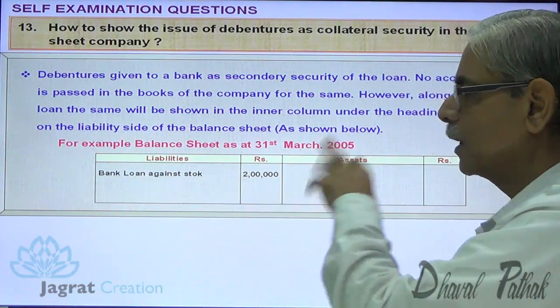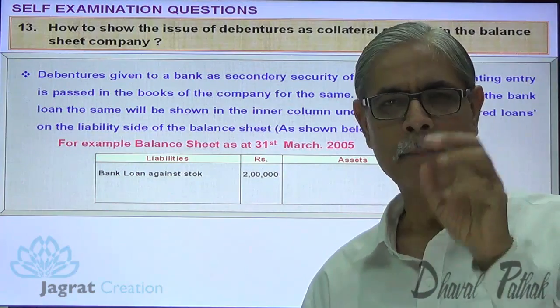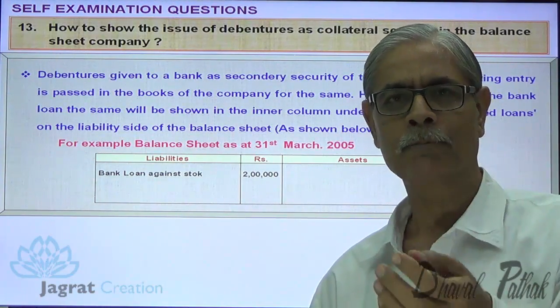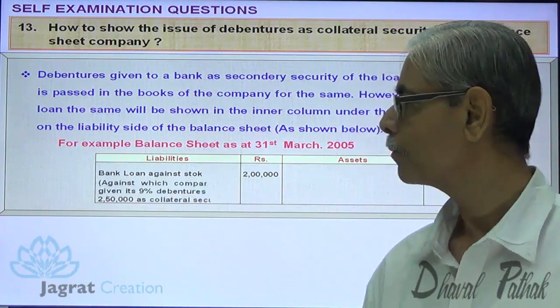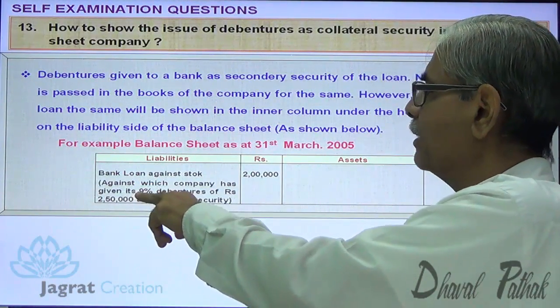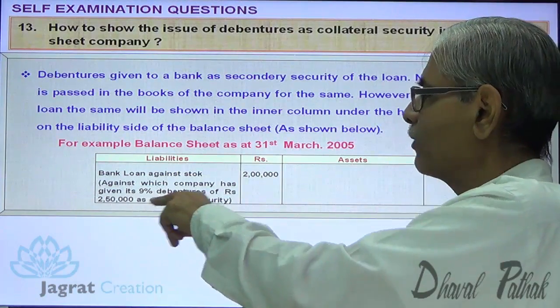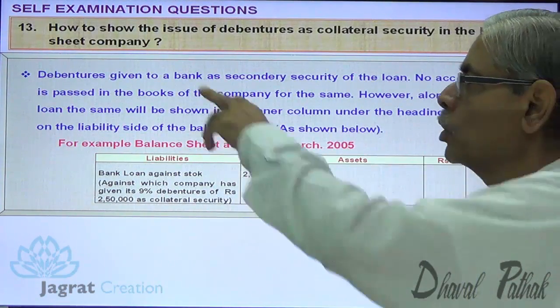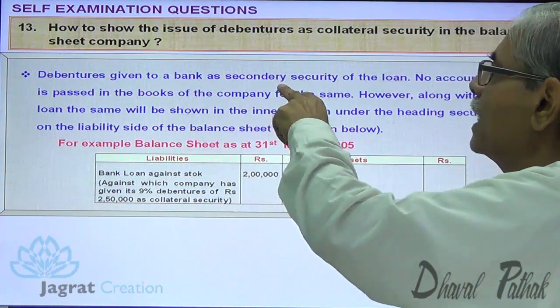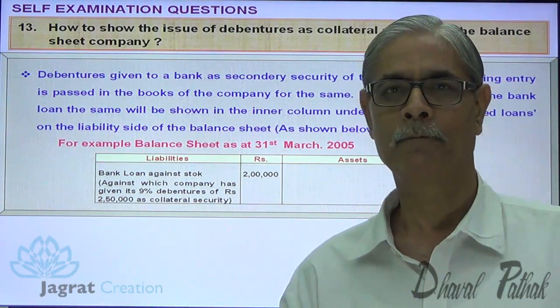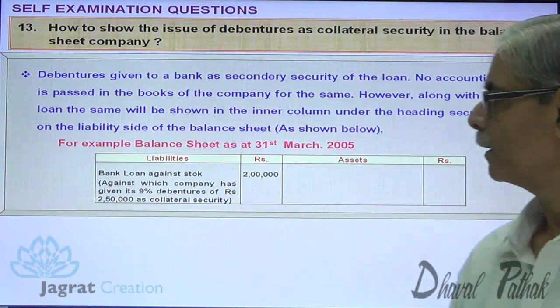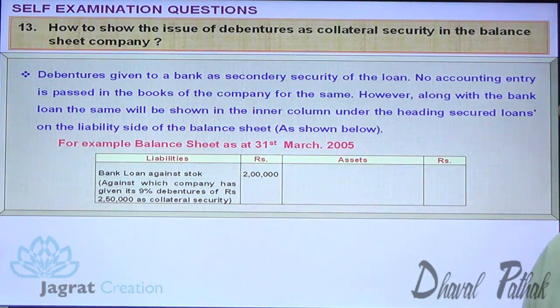See, bank loan against stock. So the amount is borrowed by a company from a bank, creating a charge on the stock. Over and above the stock, the company has given 9% debentures of 50,000 as collateral security. So debentures given to the bank as a secondary security of loan is known as collateral security. And this is how it's reported. Next.